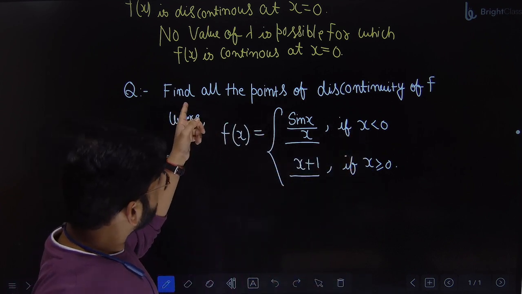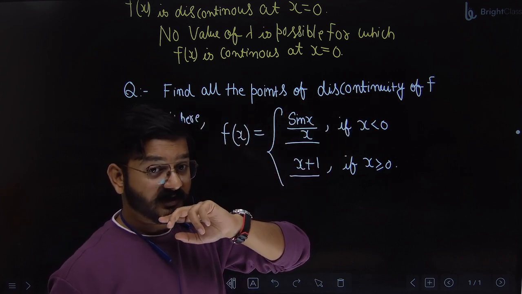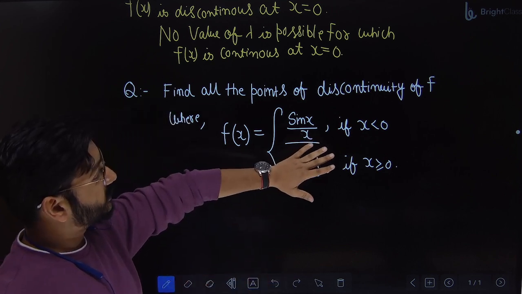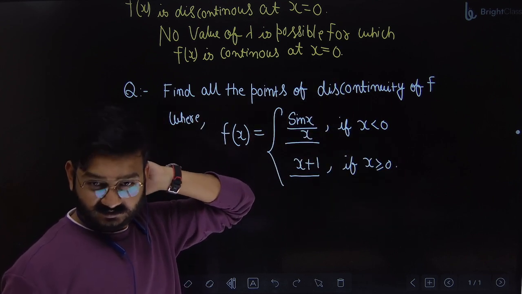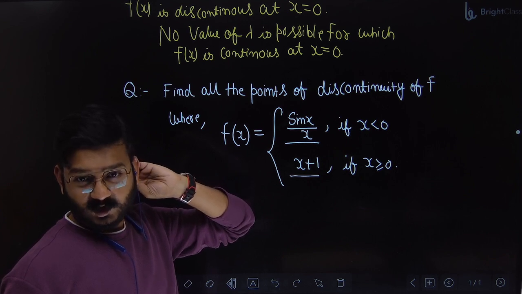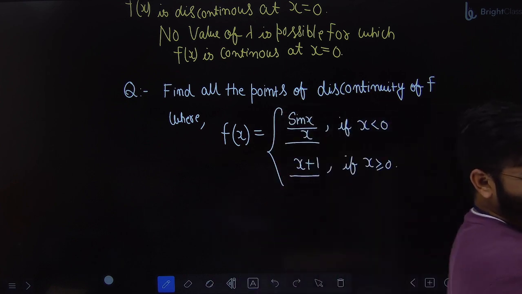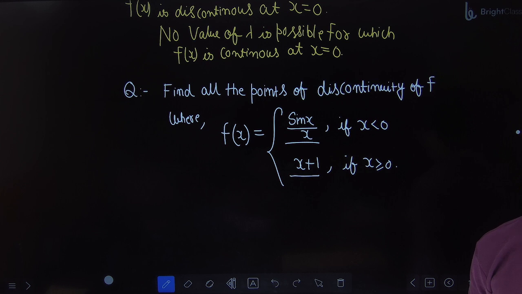Now, they are telling us to find all the points of discontinuity. Let's check it. At x equal to 0, it is continuous. What about other points? How will we check? How will you check for other points? Suppose I want to check for x equal to 1. Is it continuous? At x equal to 1, it is continuous or not? No. Why?